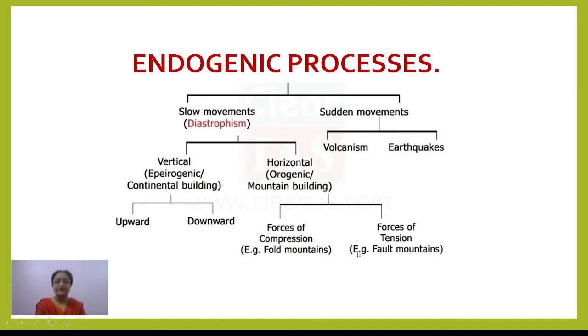So you can see the forces of compression result in fold mountains, and forces of tension result in fault mountains, right? Altogether these come under the endogenic processes. Endogenic means which work from internally, right?